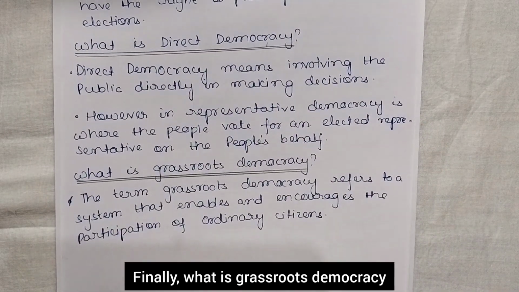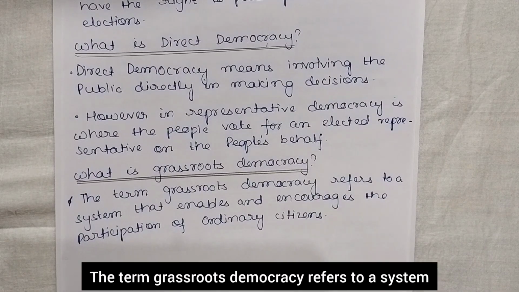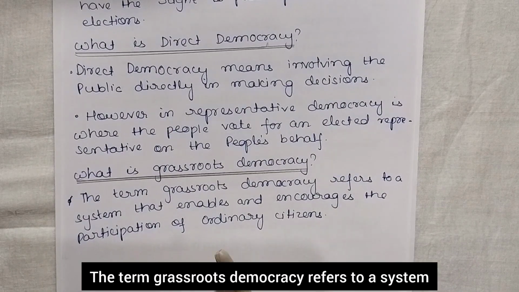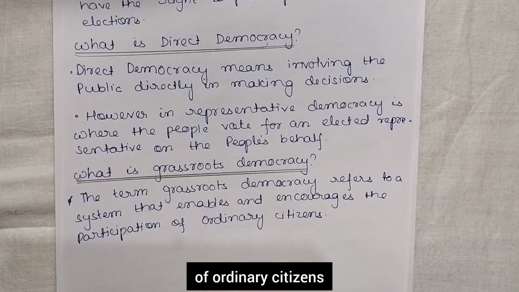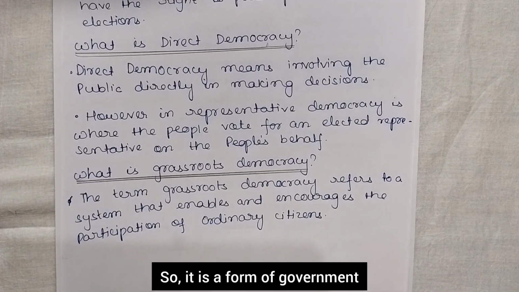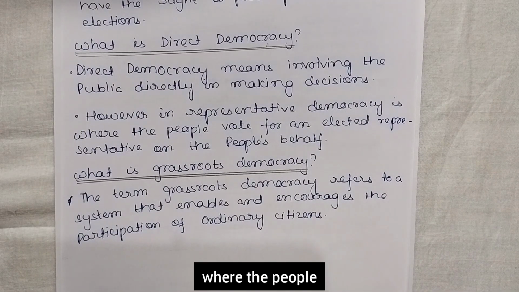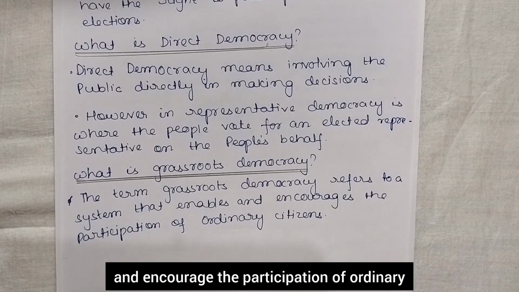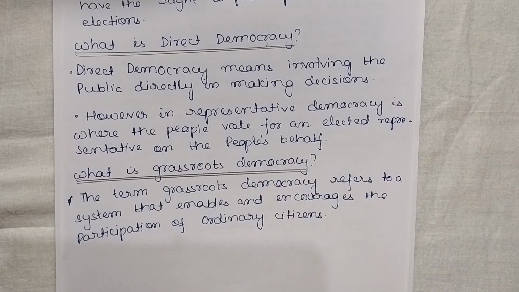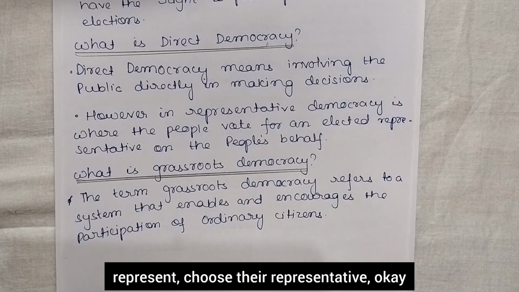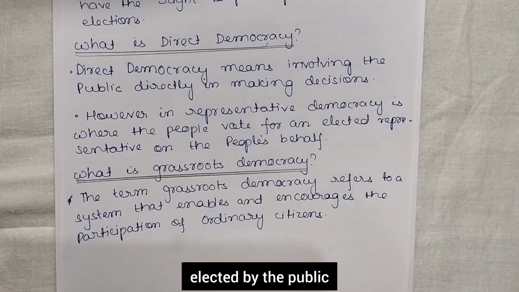Finally, what is grassroots democracy? The term grassroots democracy refers to a system that enables and encourages the participation of ordinary citizens. So it is a form of government where the system enables and encourages the participation of ordinary citizens to cast their vote and choose their representatives, elected by the public.